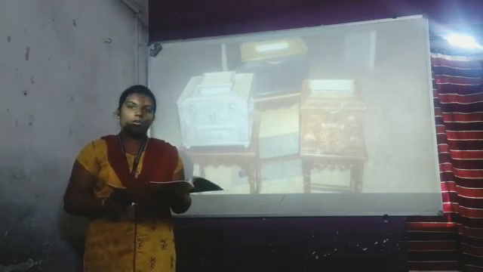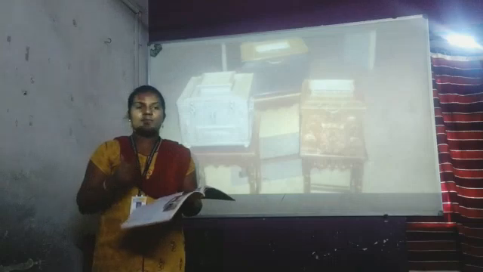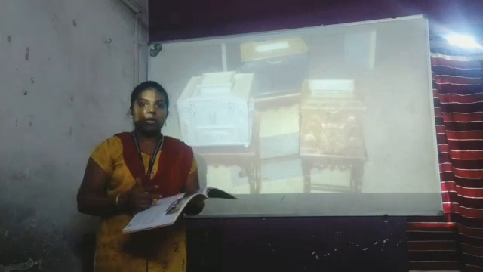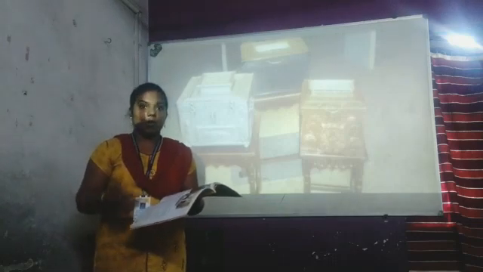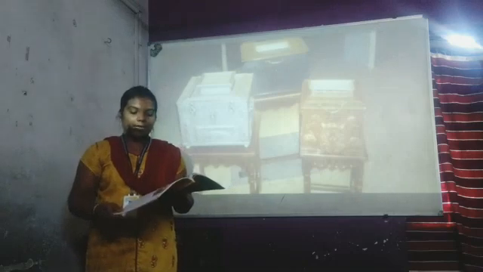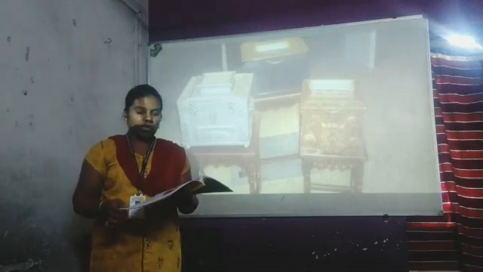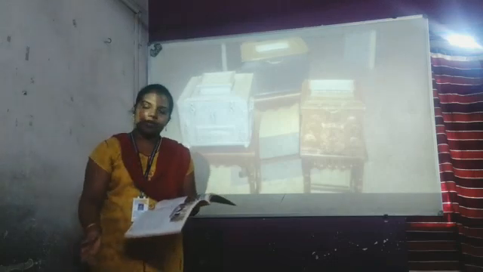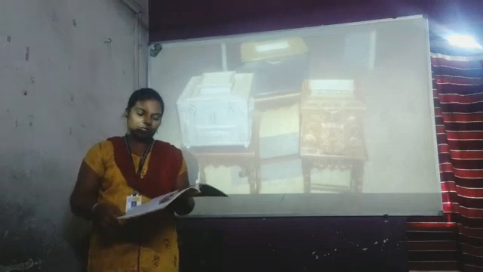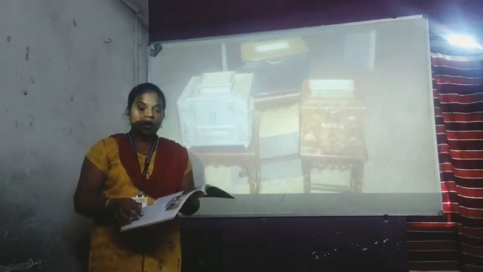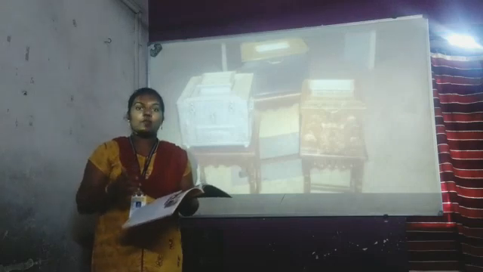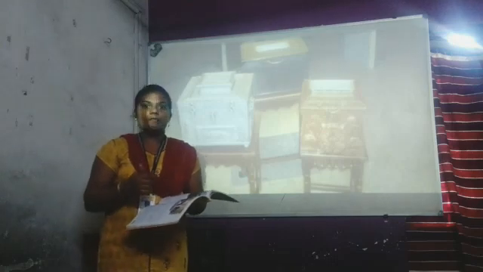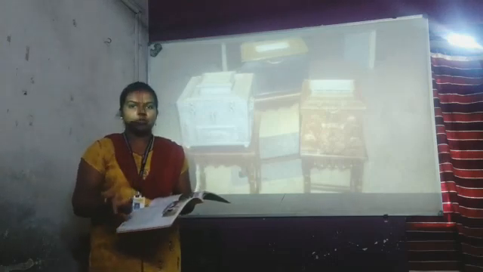So on the gold casket, a note was written. What was written in that note? That whoever chooses me shall gain what many men desire, what many men want. In the silver casket it was written, "Whoever chooses me shall get as much as he deserves." What he deserves, that shall be given to him. And on the third casket, the lead casket, what was given? A photograph of Portia was given. So whoever chooses the lead casket will be given Portia for marriage.